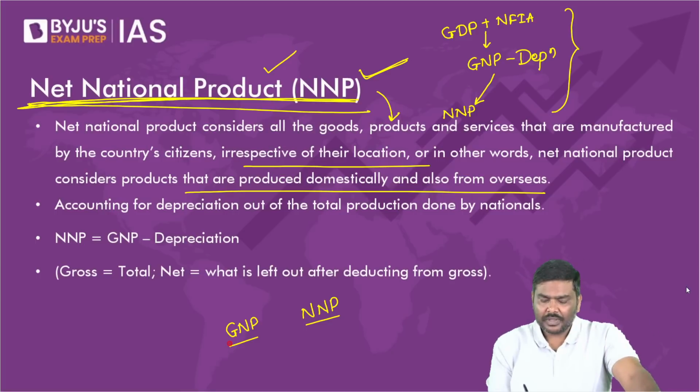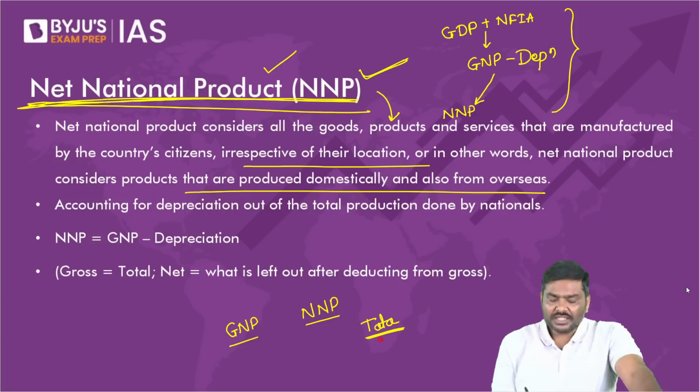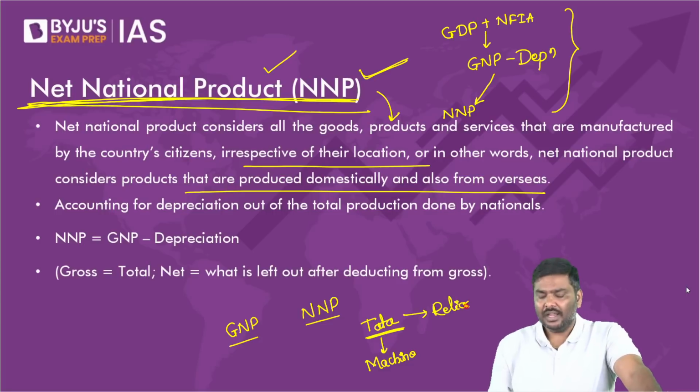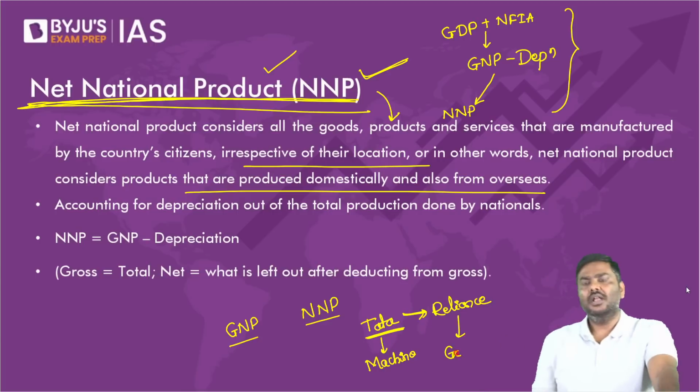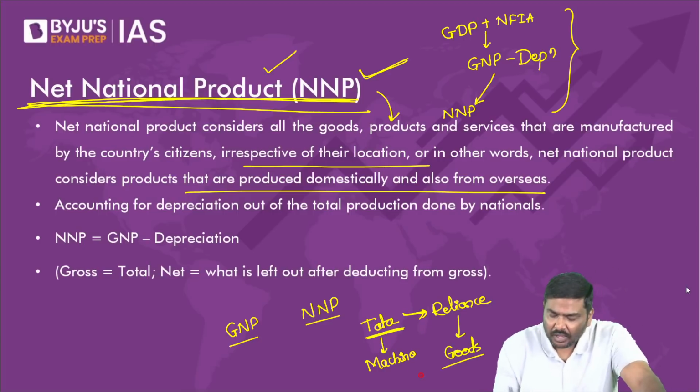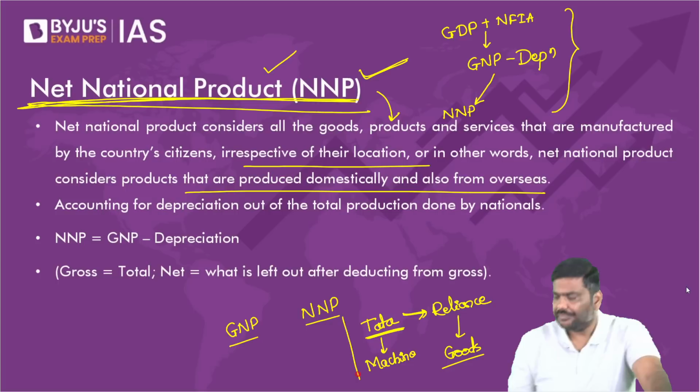Does it make sense to you or not? Let's assume a simple example here. Tata Company, is it an Indian company? Yes. Imagine Tata Company produces a machine. This will be purchased by Reliance Company to produce goods and services and sell them in the market.